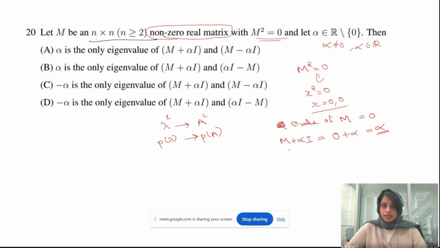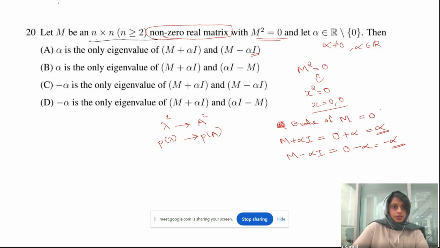Now look at another matrix. This is M minus alpha I. What will be the eigenvalue of M minus alpha I? Eigenvalue of M is 0, we have from here. Then 0 minus alpha, that is, minus alpha will be the eigenvalue of M minus alpha I. Got it? So in option A, is it correct? No. Here alpha is the only eigenvalue of both the matrices. It's wrong. The eigenvalue of this one will be alpha. The eigenvalue of this one will be minus alpha. Clear? So option A is wrong.